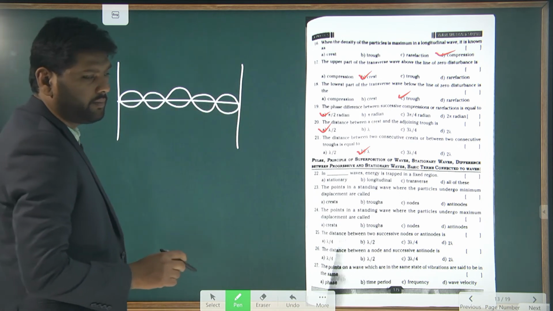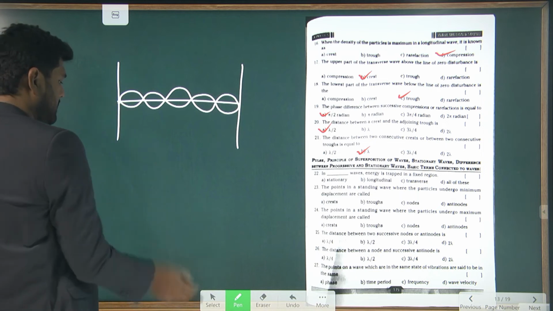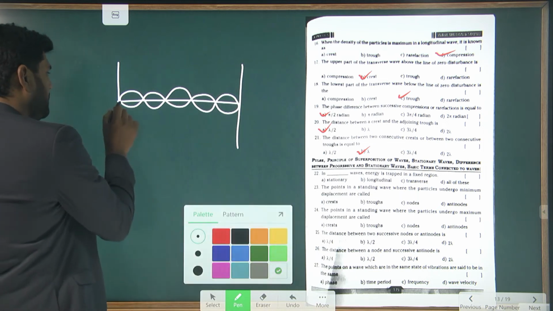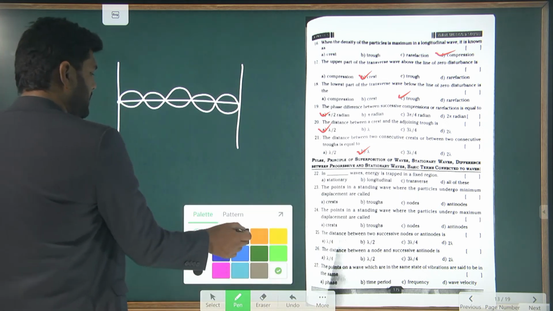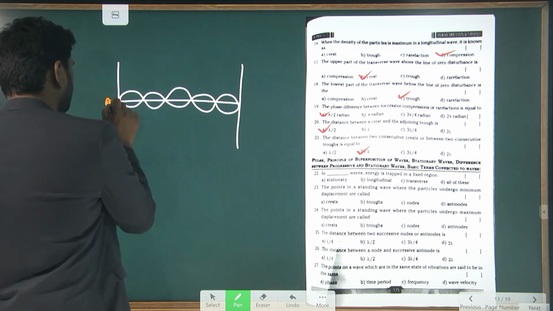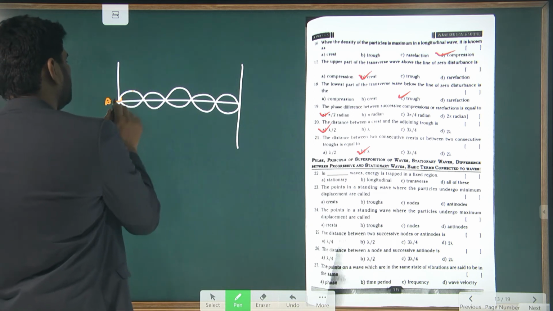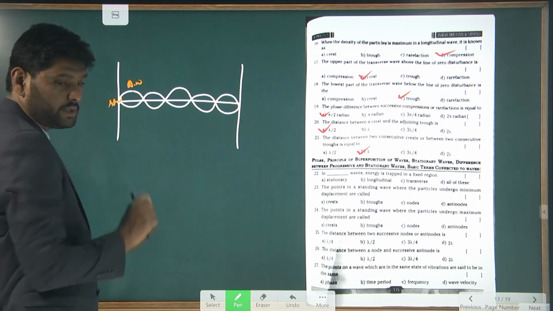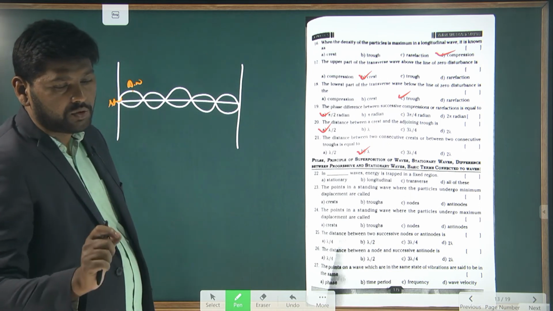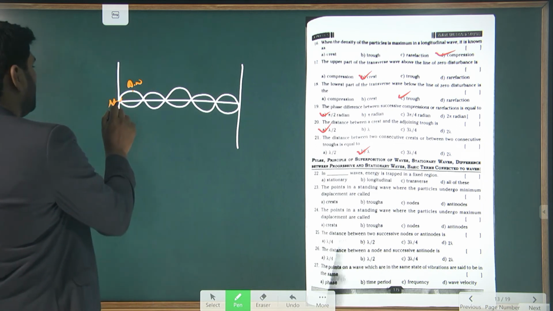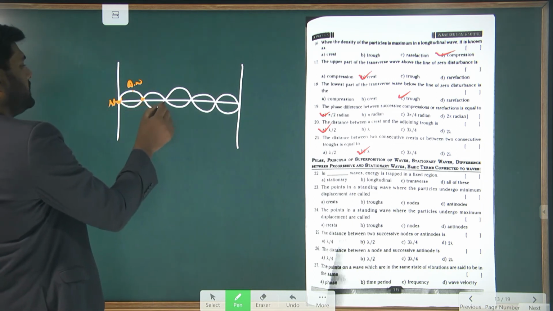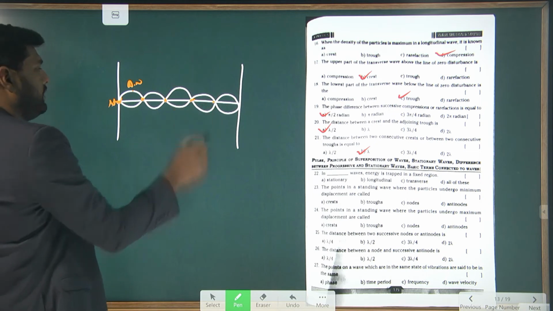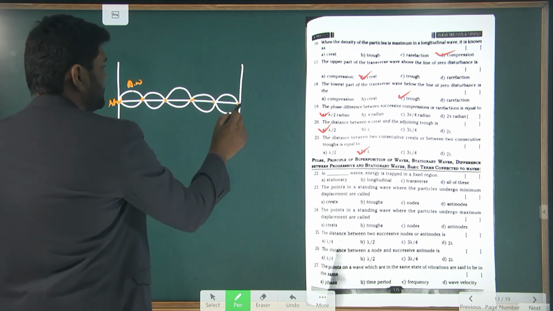When it reflects back, this is called an antinode, and this is called a node. Node means where the amplitude is 0. So this is a node, this is a node, and this also is a node.